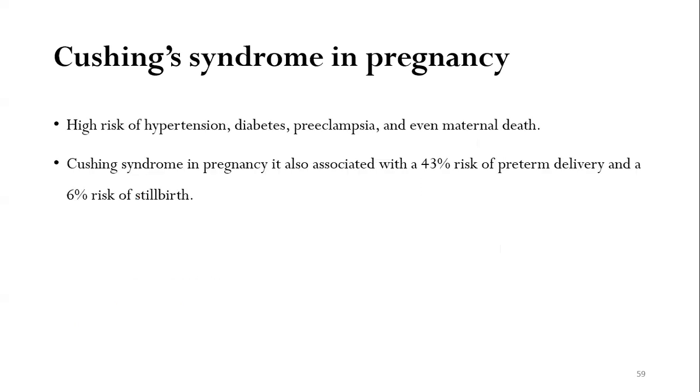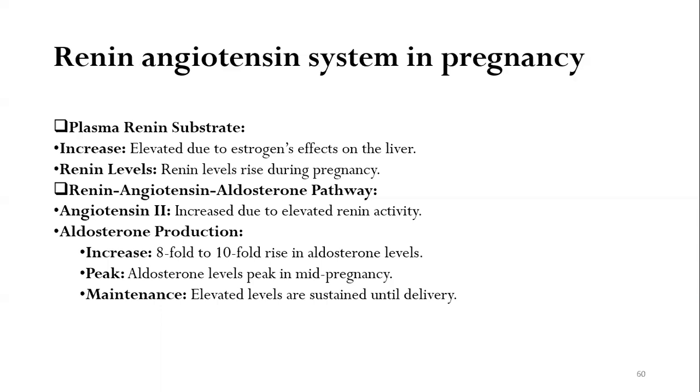Yeah, this slide I've already discussed. With Cushing syndrome, there is a high risk of hypertension, diabetes, preeclampsia, and even maternal death. Cushing syndrome in pregnancy is associated with a 43% risk of preterm delivery and a 6% risk of stillbirth.